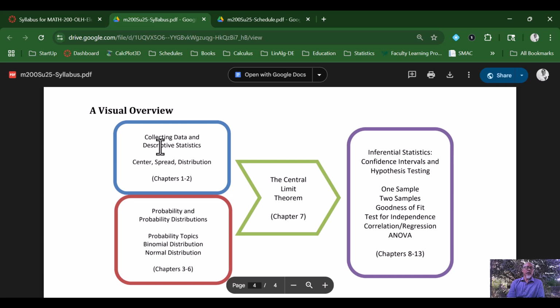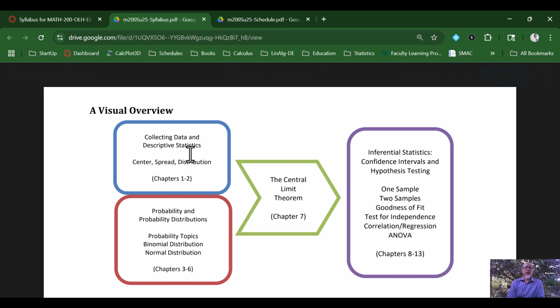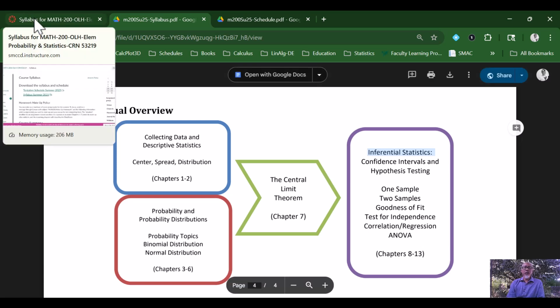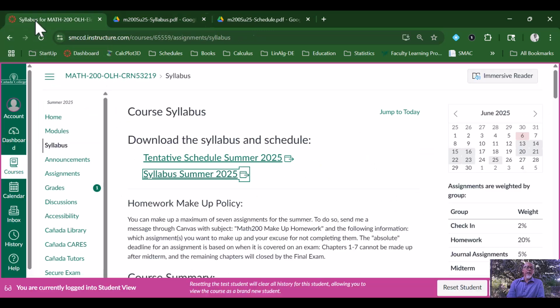So in statistics, in our class, we'll be looking at descriptive statistics, where we collect data and are able to explore and explain the center, spread, and distribution. And then we're going to talk about probability and probability distributions. And then we'll combine these two ideas into the central limit theorem to get to our inferential statistics, where we use statistics to draw conclusions and make predictions about things that we know about a population.